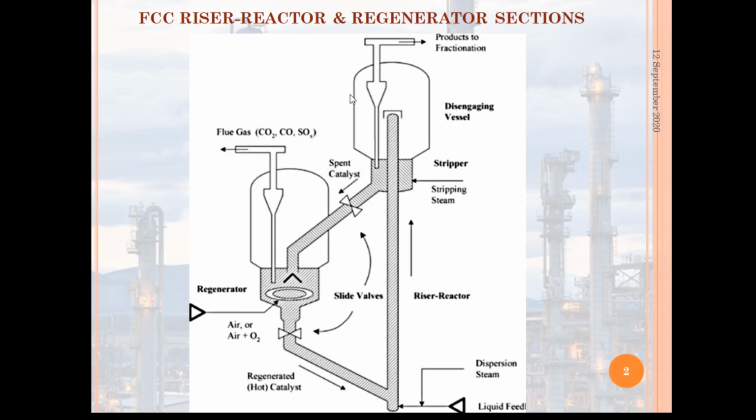So one unit, the FCC unit, consists of a reactor as well as a regenerator, and the reactor consists of a riser, where the major reaction takes place, and the cyclone unit. The cyclone unit is assembled in this reactor vessel. So the fluid catalytic cracking reactor consists of the riser along with the cyclone unit, assembled in this reactor vessel.